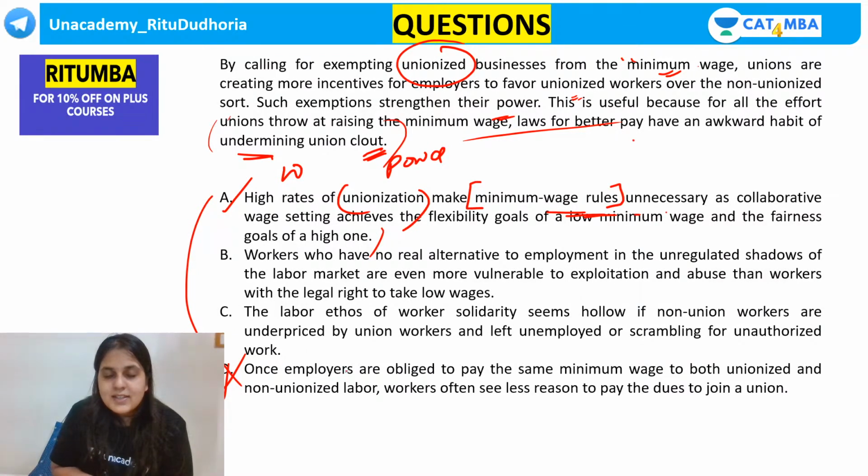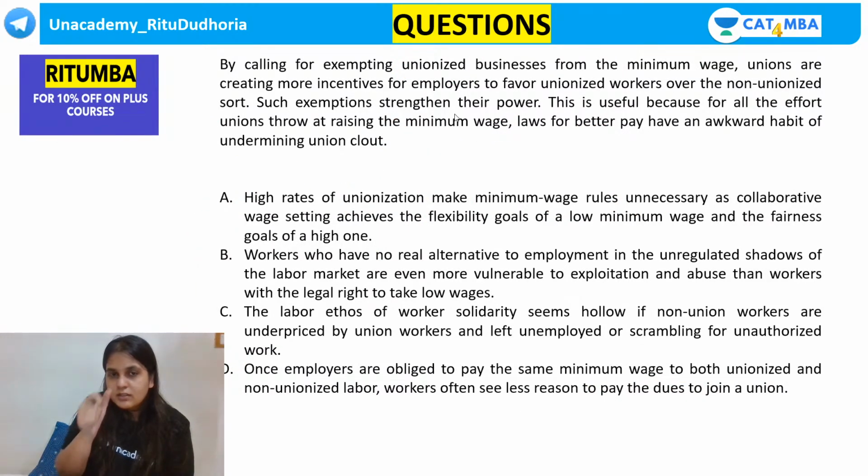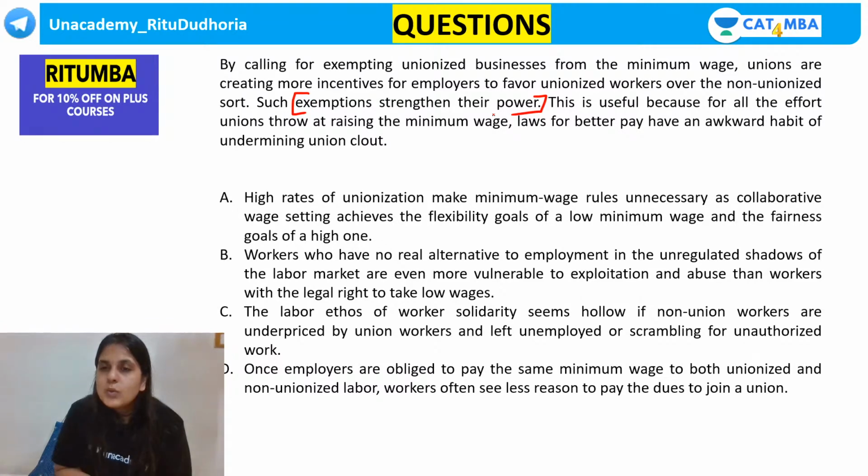Once employers are obliged to pay the same minimum wage to both unionized and non-unionized labor, workers often see less reason to pay the dues to join a union. Now, both are talking about completely different points. You have to understand the context here. This says, such exemptions strengthen their power. Whose power? It strengthens whose power? Whose power, guys? Whose power is it going to strengthen?